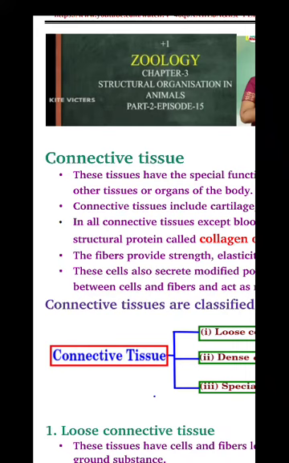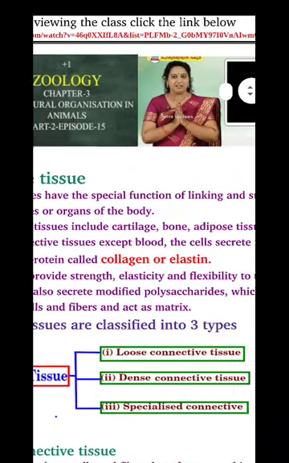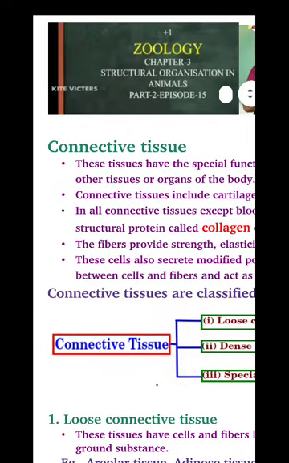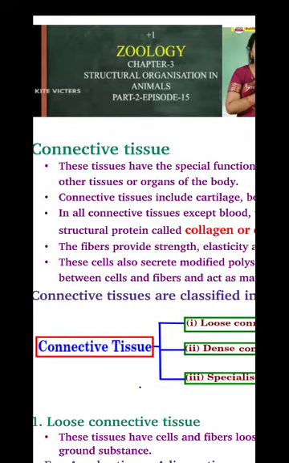The topic is connective tissue. We know that there are 4 types of tissues and one of them is connective tissue. And what is this tissue? Connective tissue has a special function of linking and supporting other tissues or organs of the body. This tissue links or joins other tissues or organs.